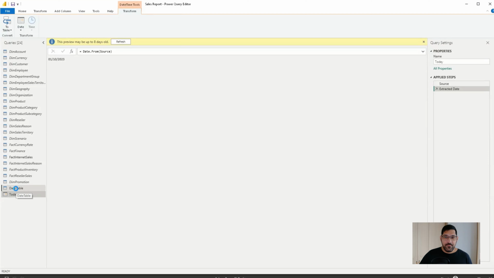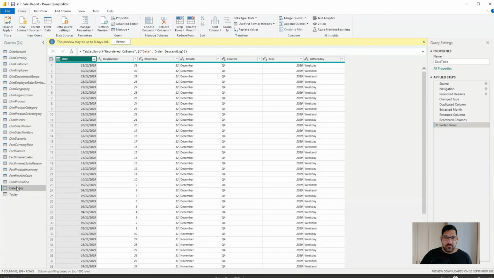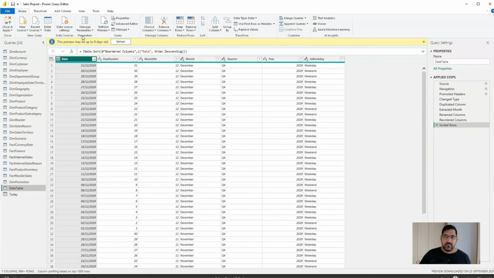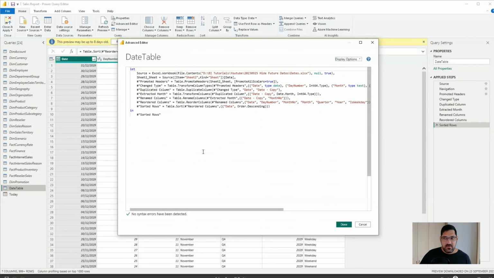Next thing we want to do is come to our date table and create another step. This step will simply filter this date column to where the date is before the result in Today. So how do we do that? Let's go to Advanced Editor to do this and write this query ourselves.